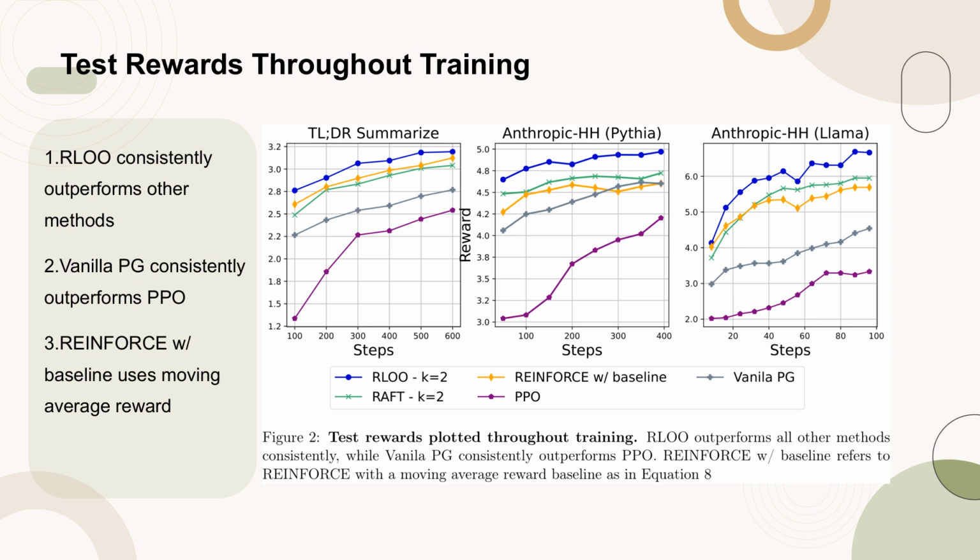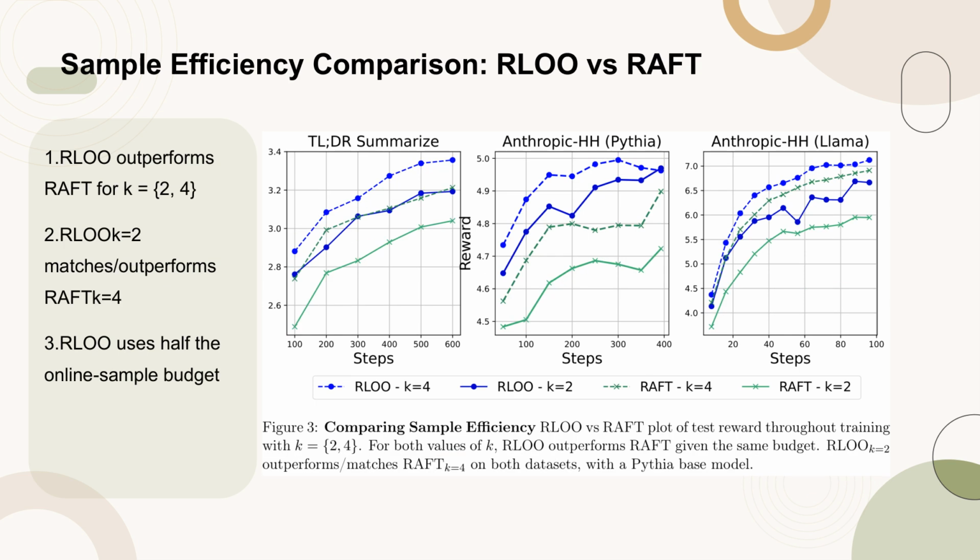The reinforced method with a baseline, as referred to in the caption, employs a moving average reward baseline as described in Equation 8. Figure 3 illustrates the comparison of sample efficiency between RLO and RAFT across training with K values of 2 and 4. The plot demonstrates that RLO consistently outperforms RAFT given the same sampling budget. Notably, RLO with K equals 2 either matches or surpasses the performance of RAFT with K equals 4 on both datasets, using a Pythia base model.